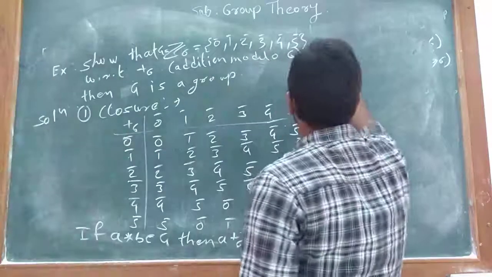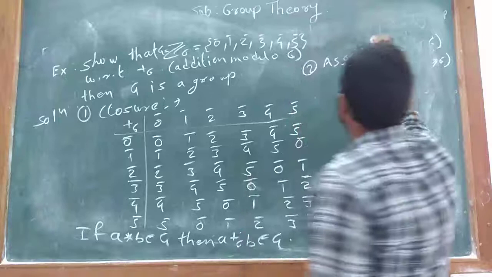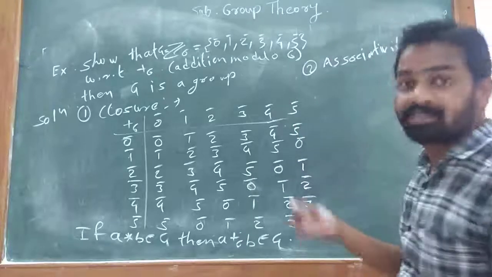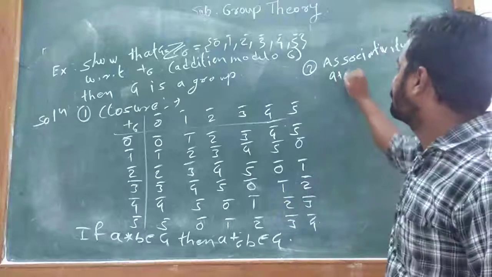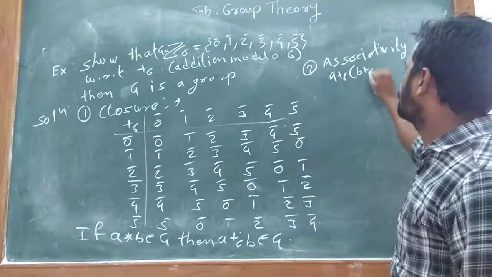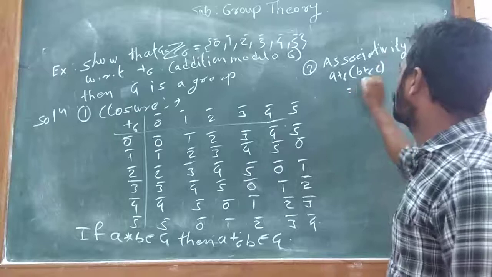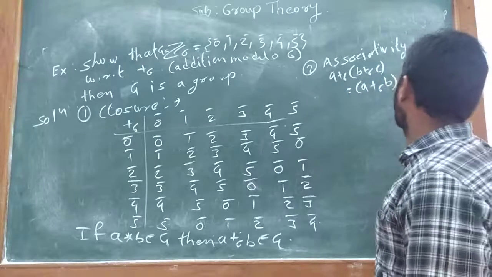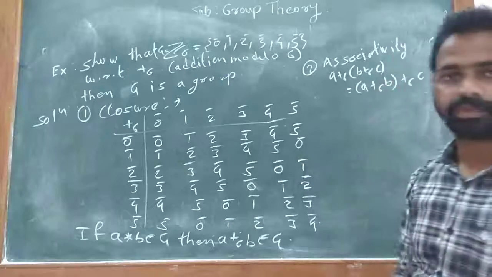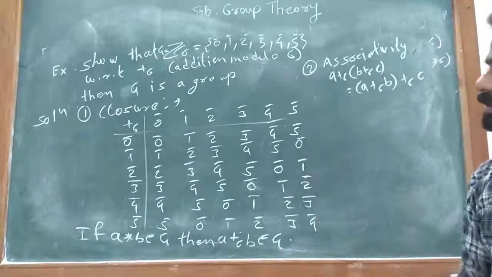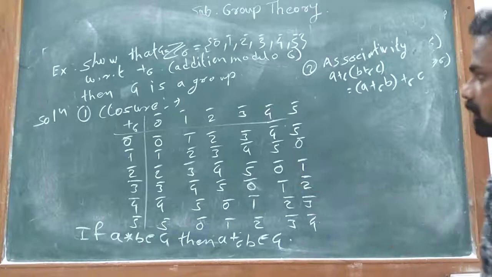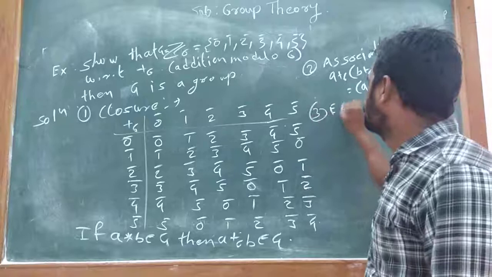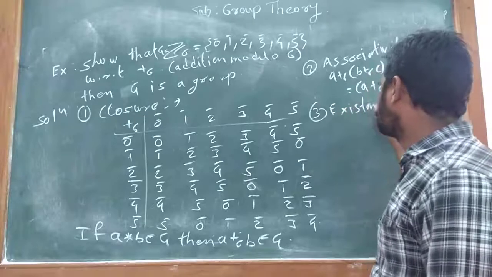Second, associativity. By this table, we see that A addition modulo 6 (B addition modulo 6 C) is equal to (A addition modulo 6 B) addition modulo 6 C. So associativity holds in Z6. Third, existence of identity.